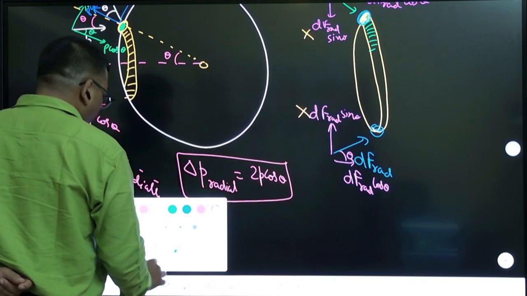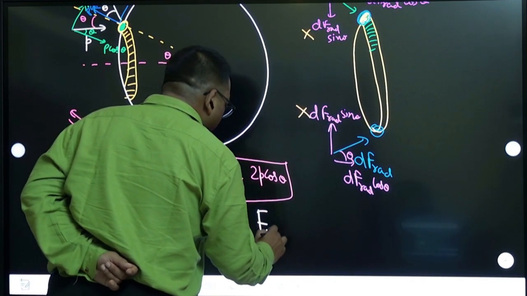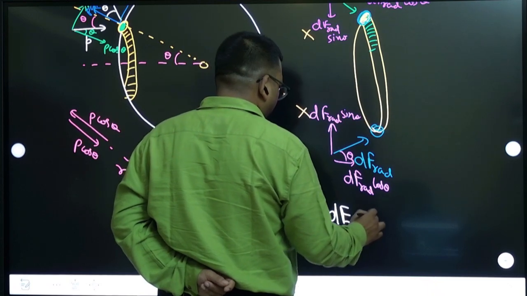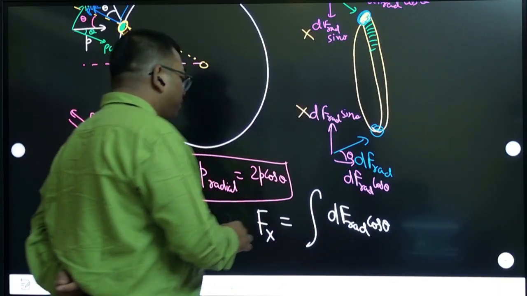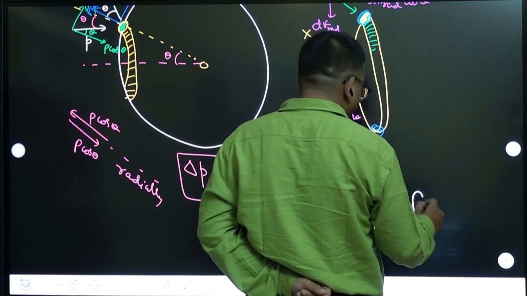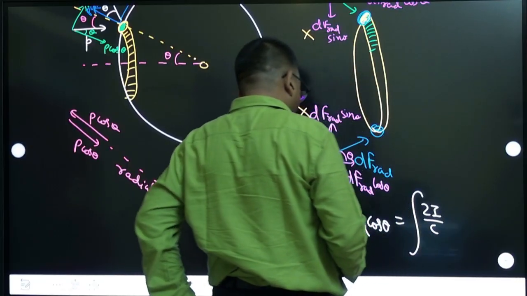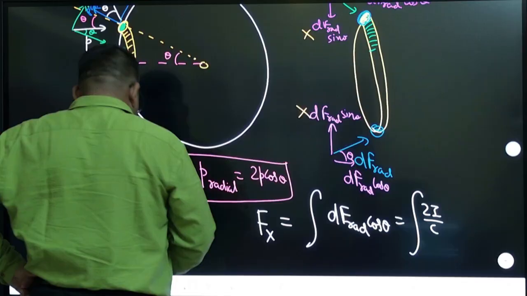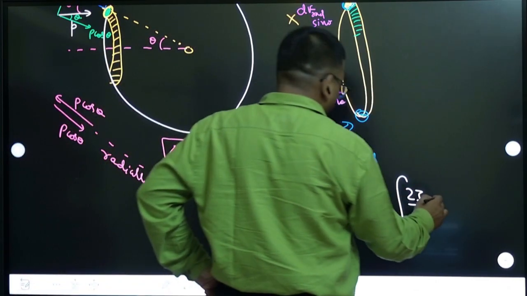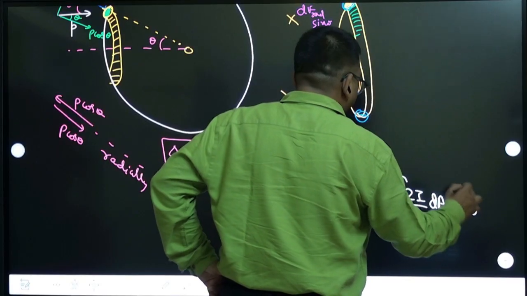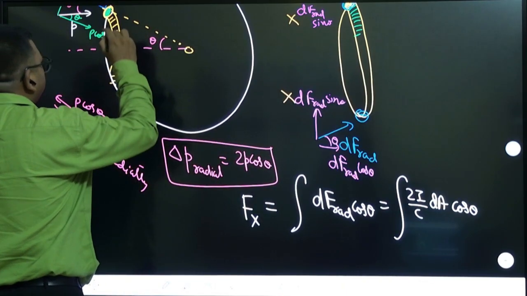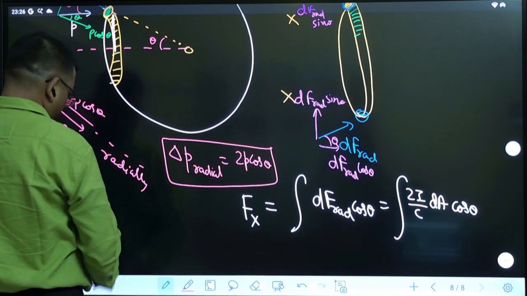So basically what you need to do is, if you want to calculate the net force, you have to integrate this radial component along the horizontal direction. Now very important thing, when you are doing this integration, this force formula already I said 2I by C. 2I by C is the force formula, and also note that here area is also multiplied. 2I by C into small area dA, you have to multiply with cos theta. Okay. Now dA, how do you calculate this dA? To calculate this dA, you think about this one.